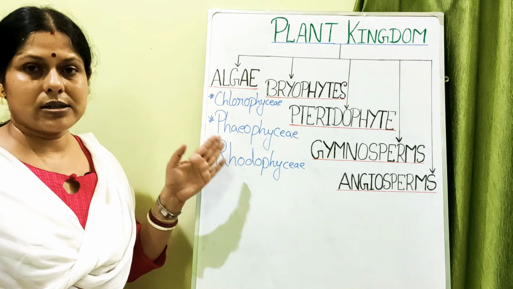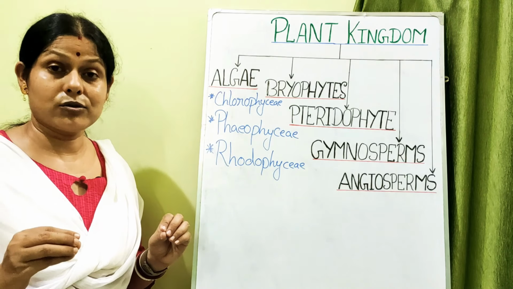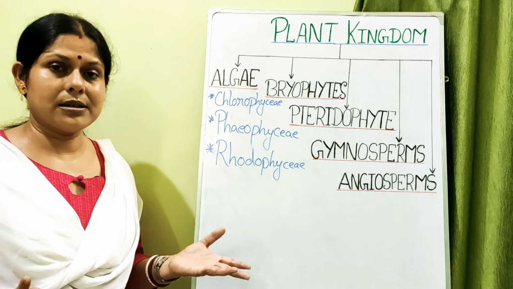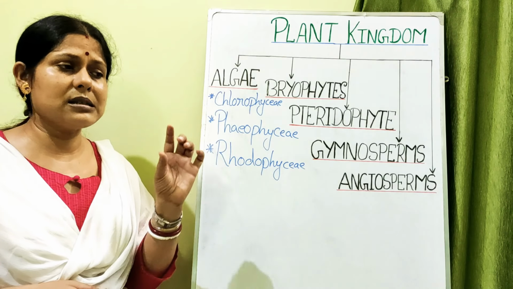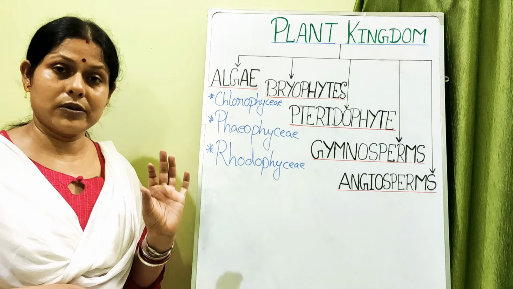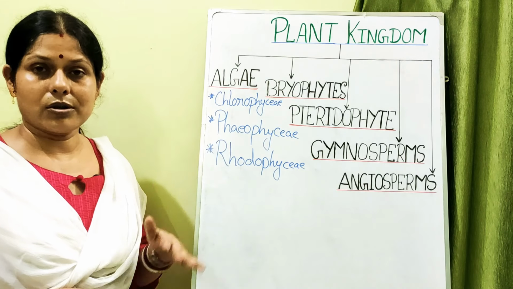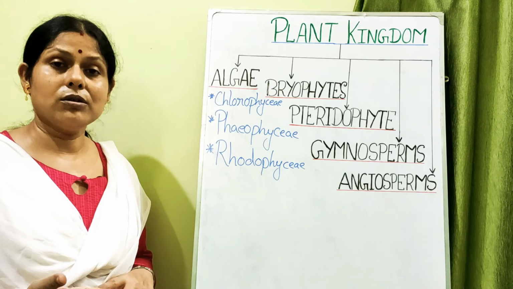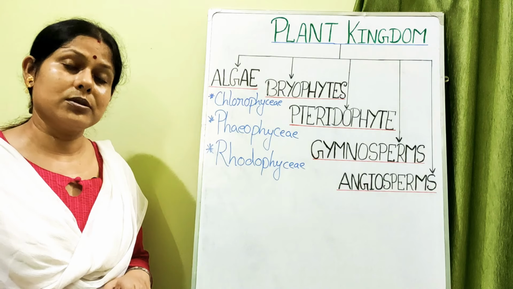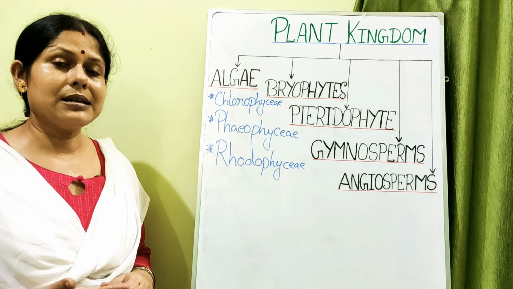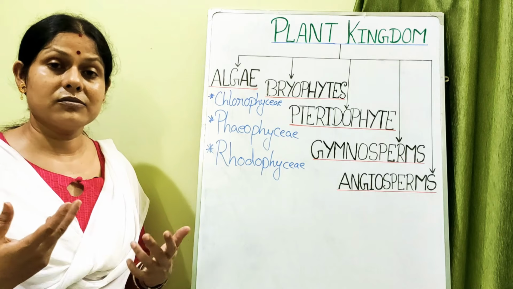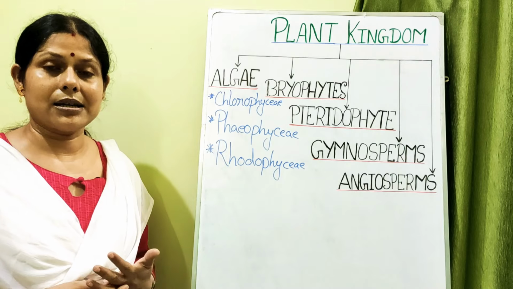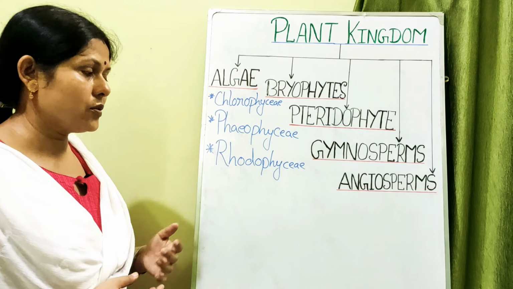Now we will come to what it means, but as I told you, they are microscopic and multicellular, but some of them are unicellular. One best example is Chlamydomonas. Chlamydomonas is a single cell, a unicell, having chlorophyll, and it belongs to the chlorophycean members. It reproduces vegetatively, asexually and sexually. When algae reproduce vegetatively, they generally show a process called fragmentation, in most of the algae, whether chlorophycean, phaeophycean or rhodophycean.